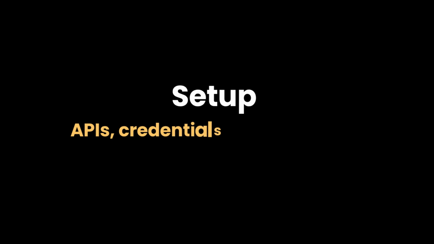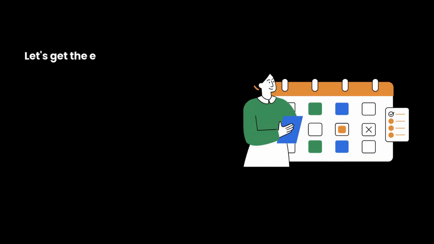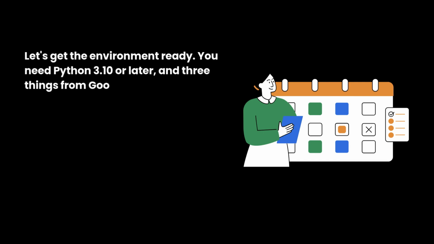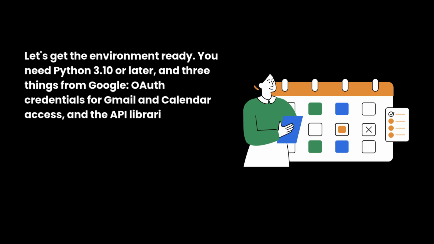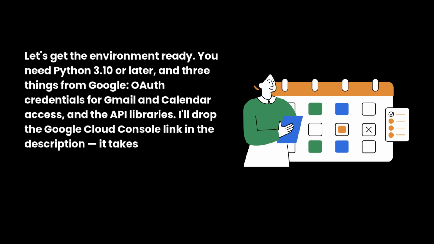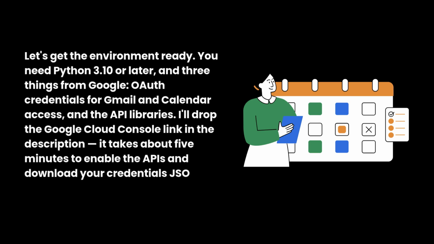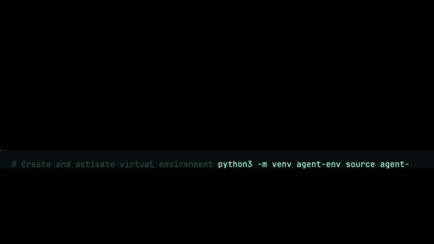Setup, API credentials and environment. Let's get the environment ready. You need Python 3.10 or later and three things from Google: OAuth credentials for Gmail and calendar access, and the API libraries. I'll drop the Google Cloud Console link in the description. It takes about 5 minutes to enable the APIs and download your credentials JSON.